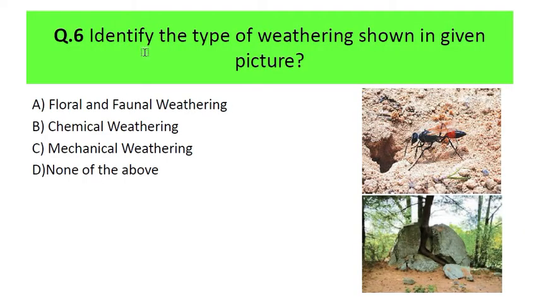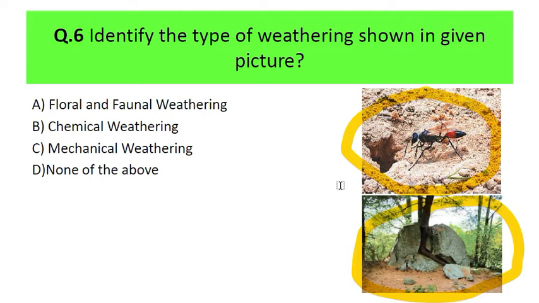The sixth question is to identify the type of weathering shown in the given picture. Here you can see the different weathering agents and the weathering process. Can you name the process? The first option is floral and faunal weathering, then chemical weathering, mechanical weathering, and none of the above. Which weathering is this? Just observe the agent causing the weathering process, then you can answer the question. I hope you have answered the question.